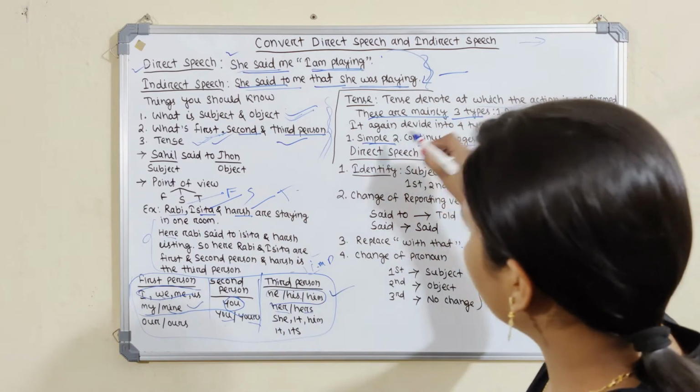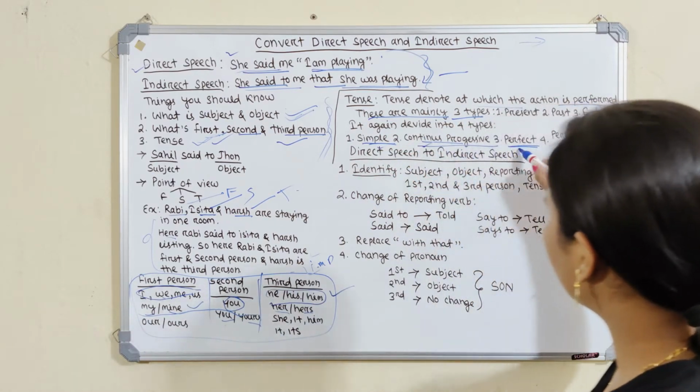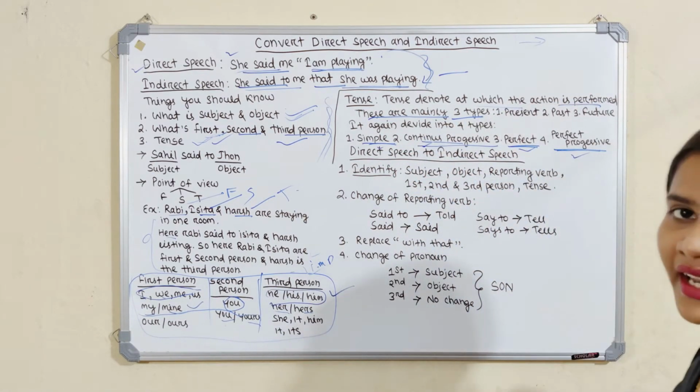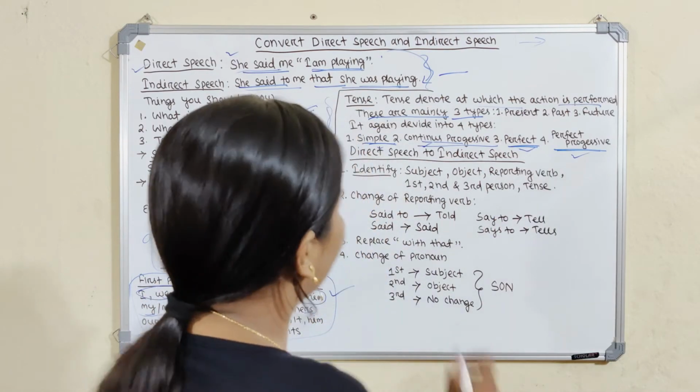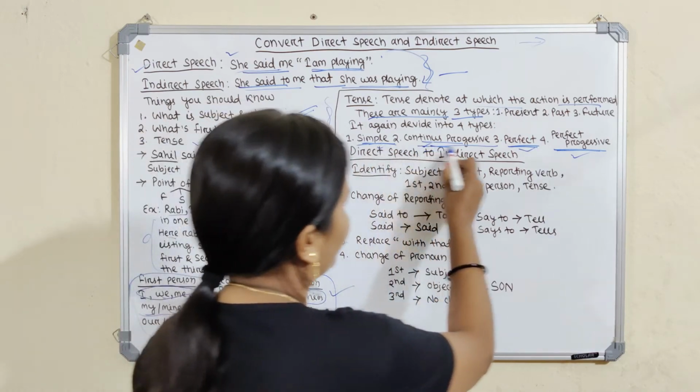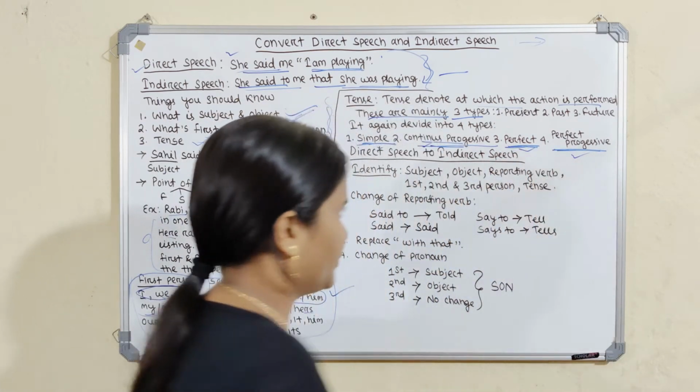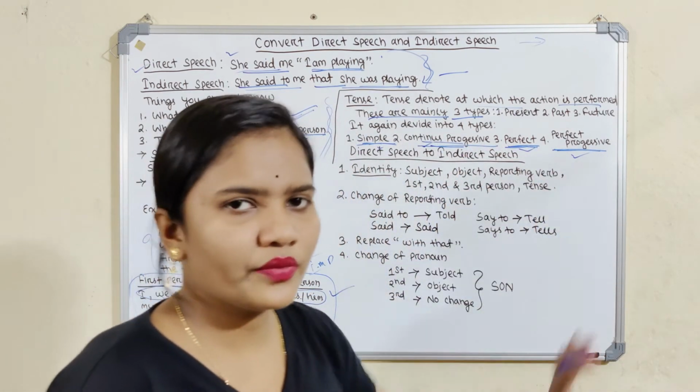If we start with the present tense: present simple, present progressive, present perfect and present perfect progressive. If we discuss the past tense, it is the same: past simple, past progressive, past perfect and past perfect progressive, and the same for future.